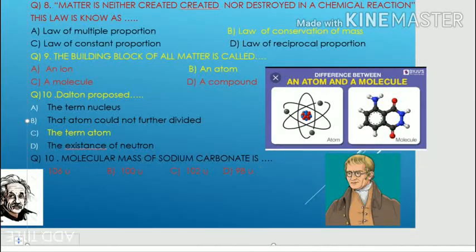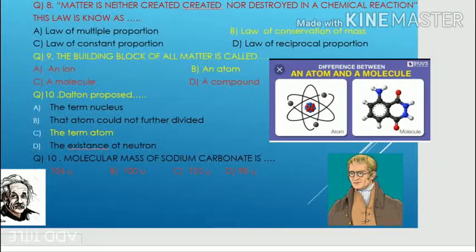Okay, and here another diagram is given, the difference between atoms and molecules. This is also one question that will come. What is the difference between atoms and molecules? Inside the atoms, what is present? Electrons, protons and neutrons. Electrons are negatively charged particles, protons are positively charged particles, and neutrons are neutral particles. That's why the atom is wholly neutral. And atoms combine to form molecules. Here 2 or more atoms combine to form molecules or compounds.